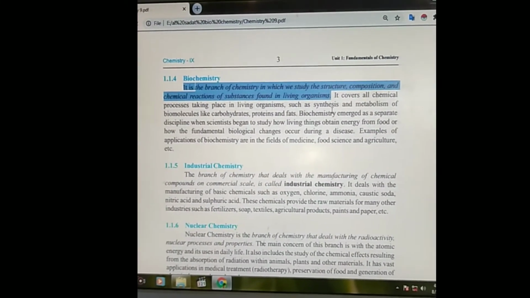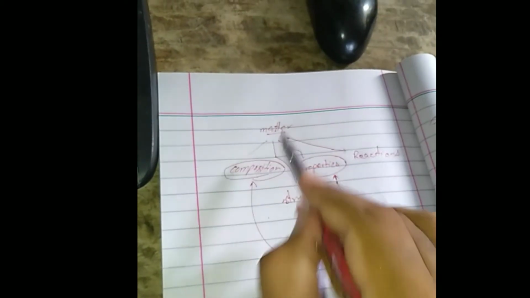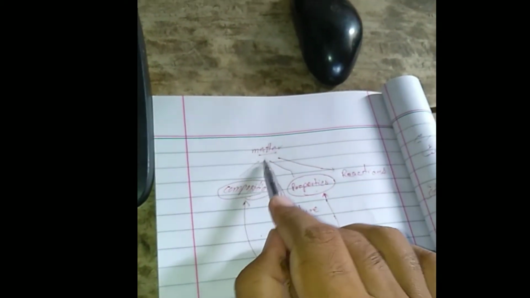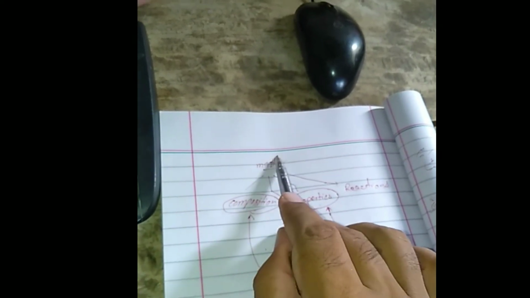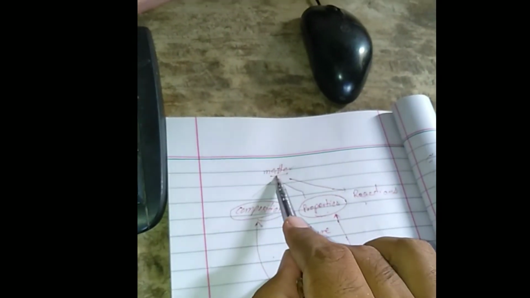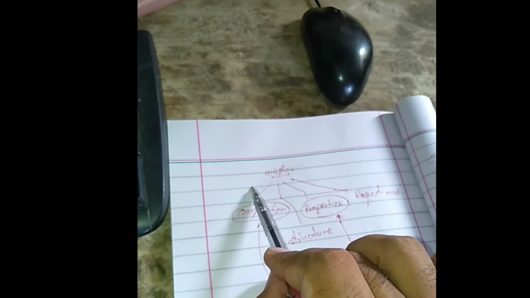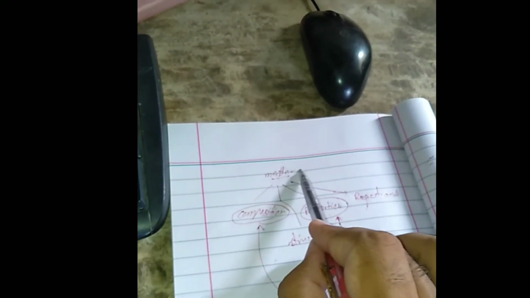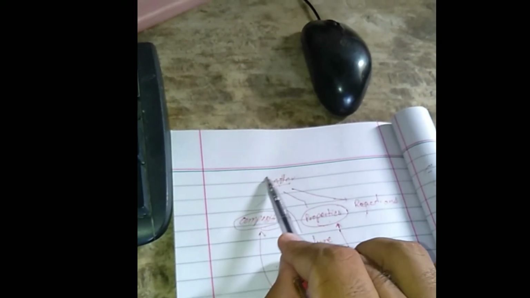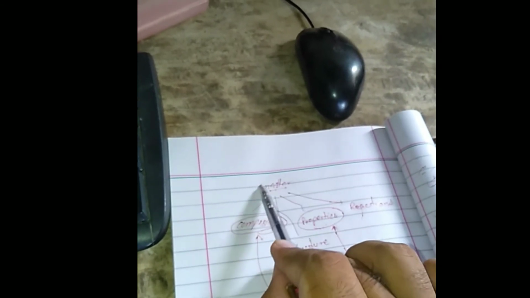And if you notice that in the definition of chemistry we have studied the things of matter. In chemistry we study matter and the composition of matter, properties of matter, reactions of matter and structure of matter, and all these things are studied in biochemistry. But the matter is inside the living organisms. This matter is inside the living organisms, that are in the plants or in the animals.